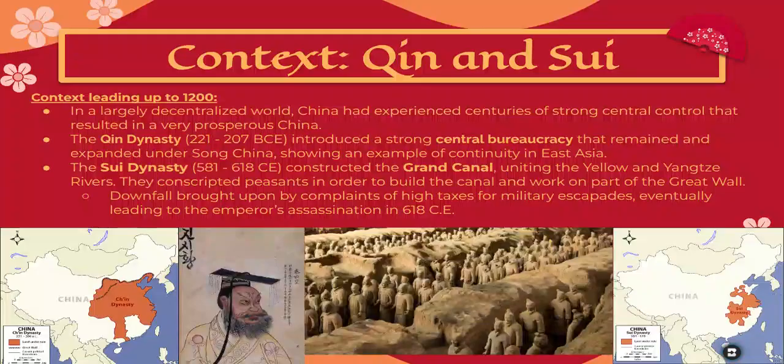To understand the Song Dynasty, which we're going to talk about in a minute, we need to first look at earlier dynasties. We had the Qin Dynasty, which created a strong centralized bureaucracy. Think of bureaucracy as basically a government. That became a lasting feature of Chinese government, so this is an example of continuity. Remember those historical reading skills we talked about in class, because future dynasties will continue to use similar systems.